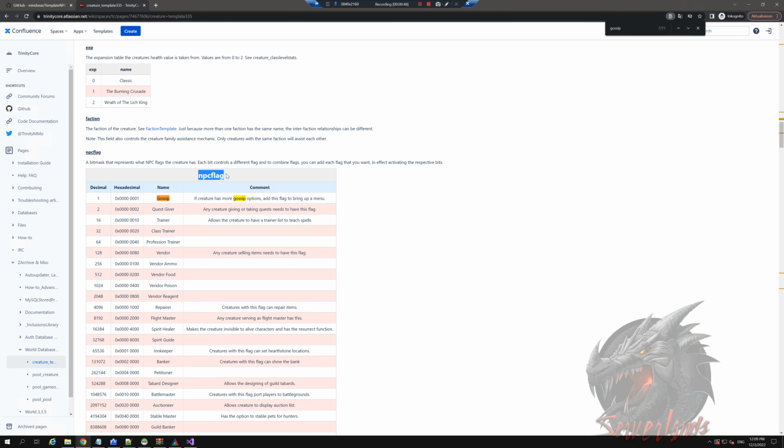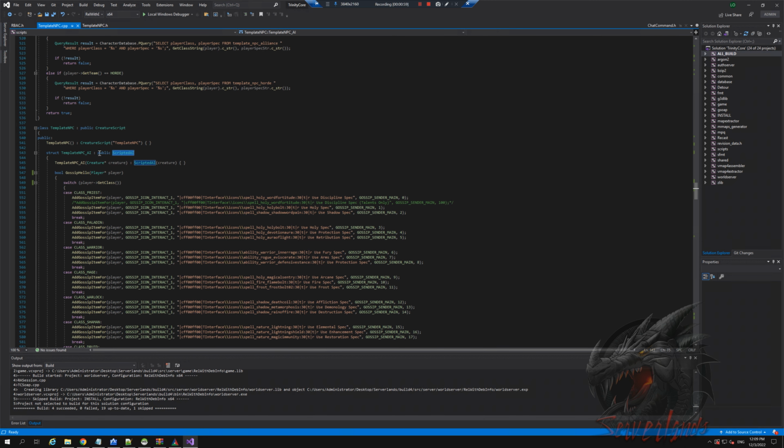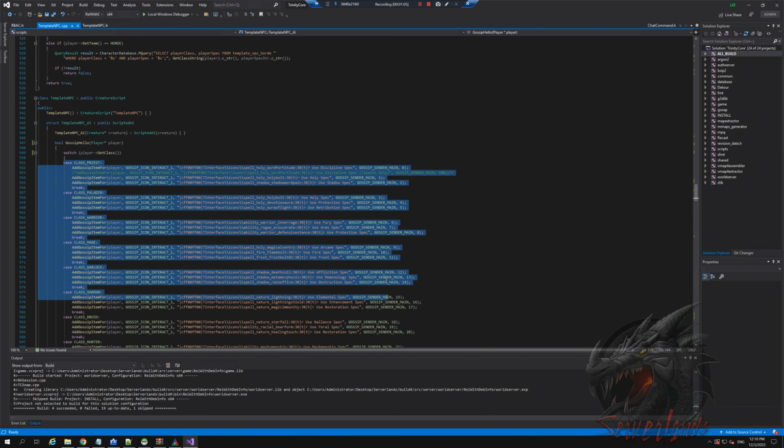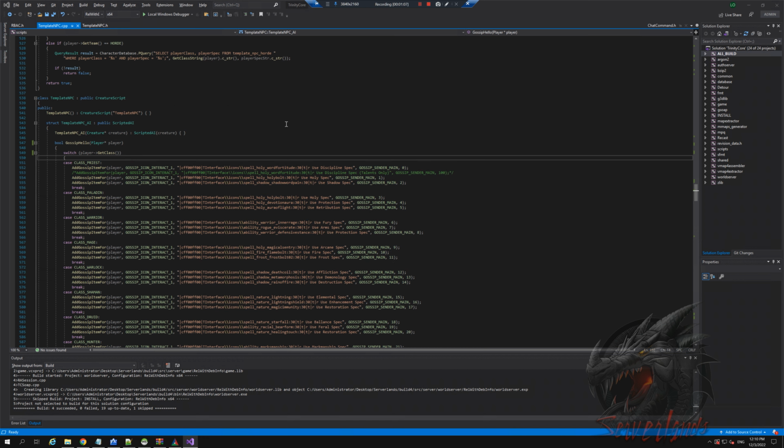There we go. This is the one that we need. Decimal is what you're looking for. Gossip, meaning that it will have the ability to benefit from this gossip system. Like on GossipHello, this is the whole interaction with the creature.